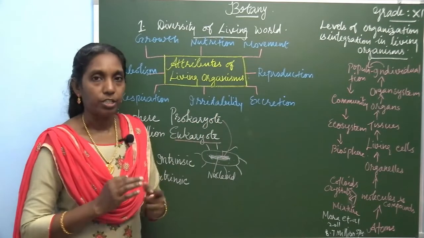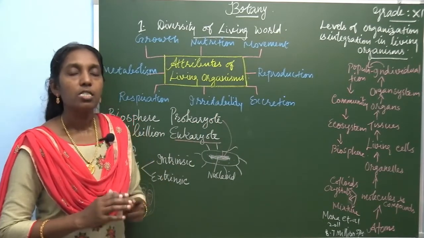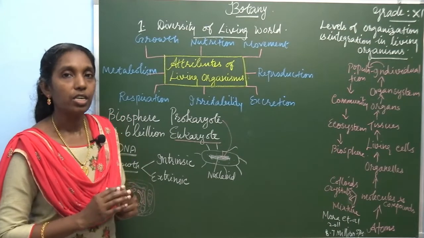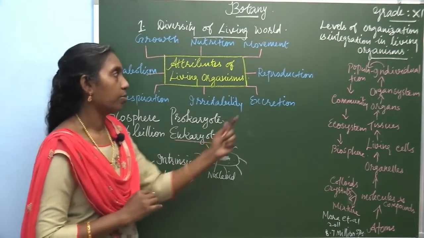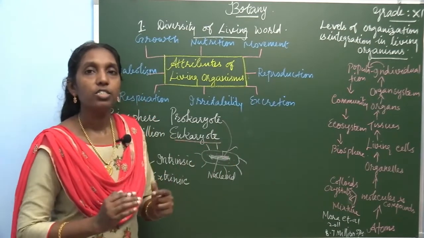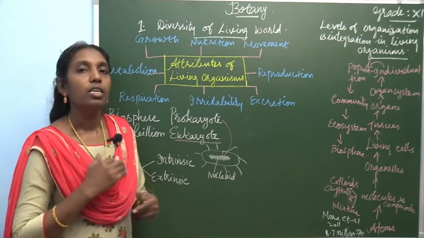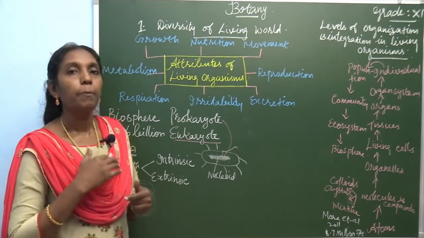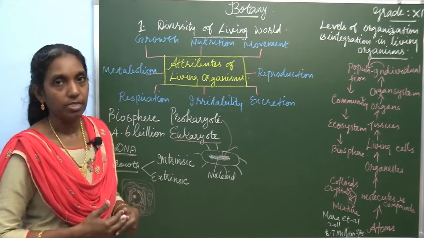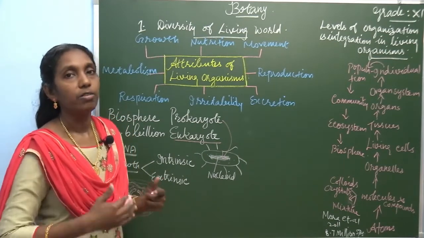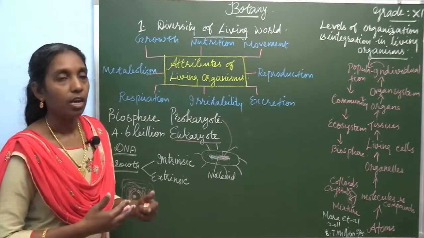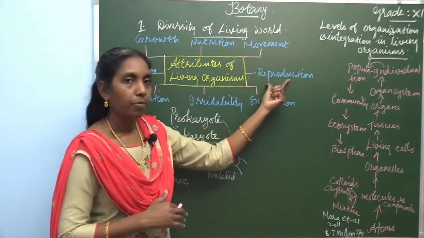Now, reproduction. Reproduction is a very essential feature of living organisms, in which the living organism perpetuates its species. It can continuously give rise to its species. So, it perpetuates.